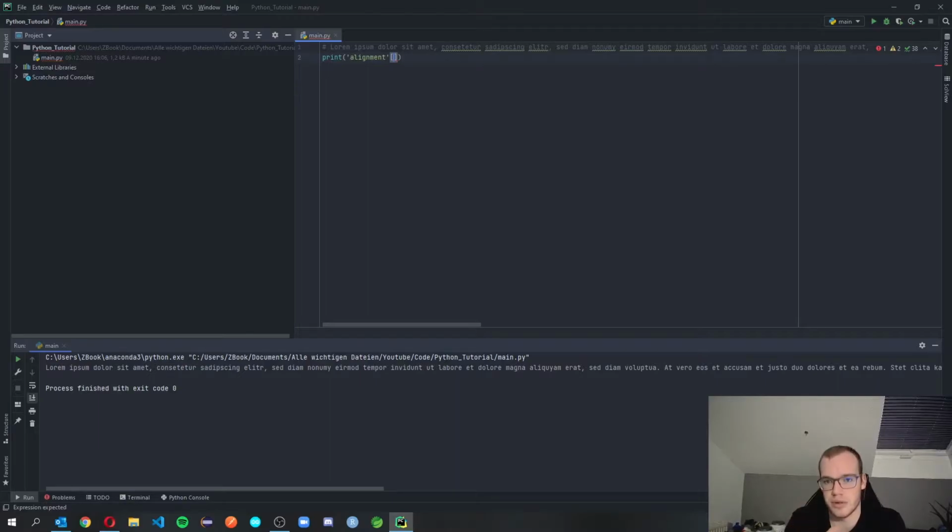It counts with 0. Computers always start counting at 0. So if we want to access the third character in this word, we need to count like this: 0, 1, 2. So we want to go to the I, so we need to enter the 2 in these brackets.